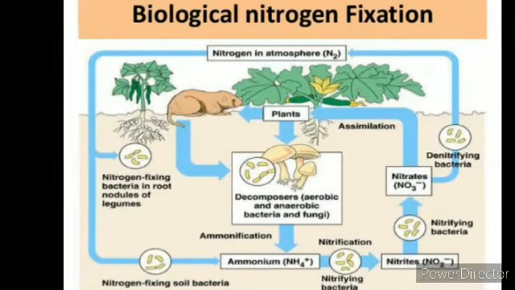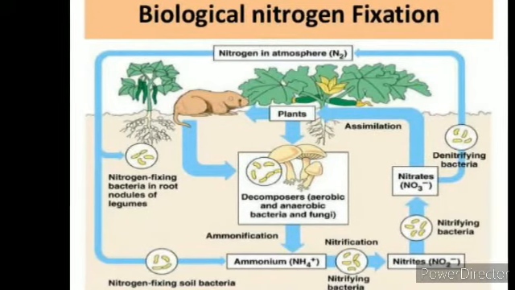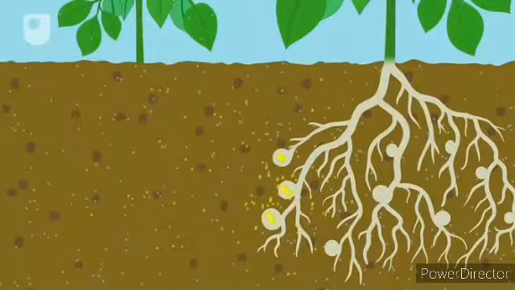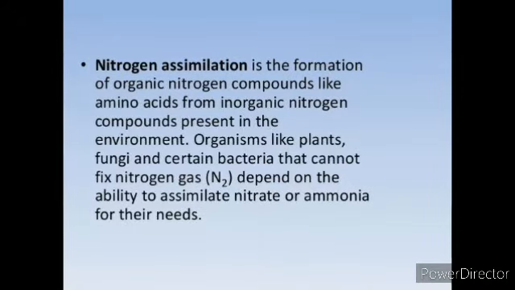So how? Like nitrogen fixing bacteria we have called rhizobium bacteria, and this bacteria can be found in the soil, and they are also found in the root nodules of leguminous plants like peas and beans, and these bacteria can fix atmospheric nitrogen into nitrates. Next is nitrogen assimilation.